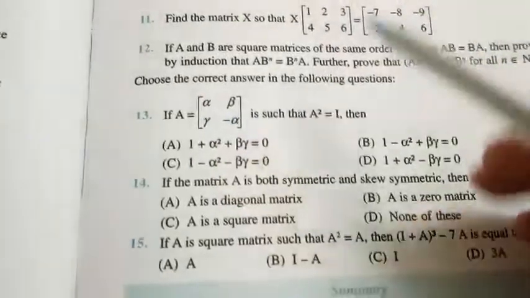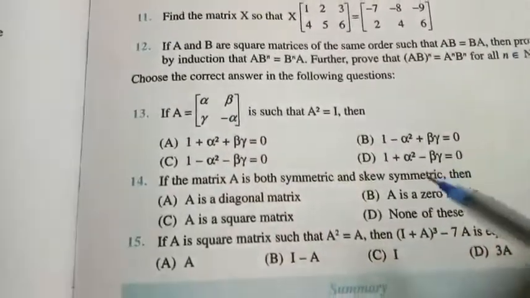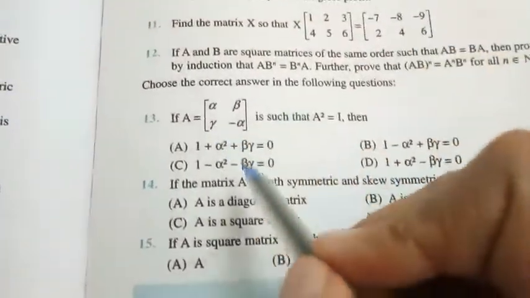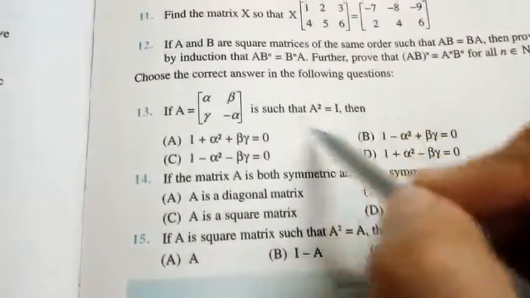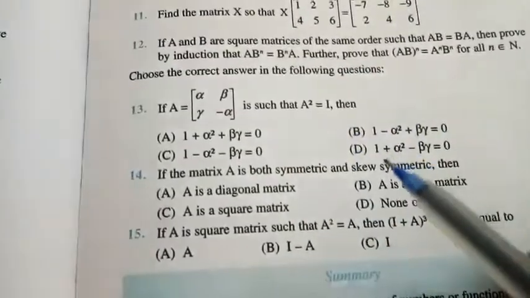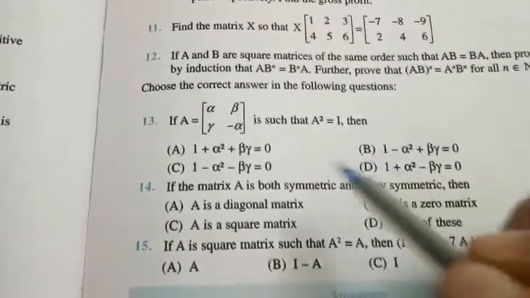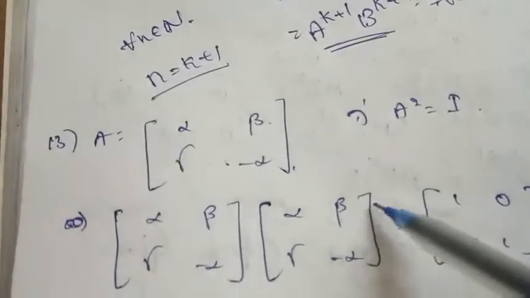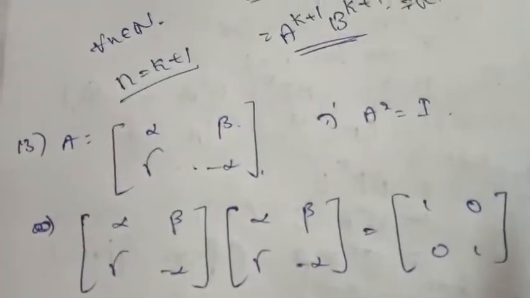They have given the matrix A such that A square is equal to I, and they have given us the 4 options. So before looking into these 4 options, they have given some condition, right? Let us compute for this condition and then we can go with which option is going to be satisfied. So this is what they have given: A square is equal to I. I have taken this, the given condition, A square is equal to I.